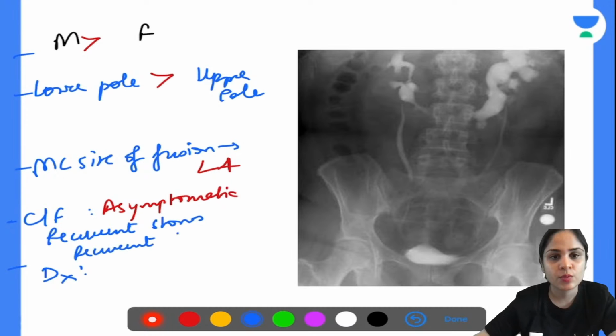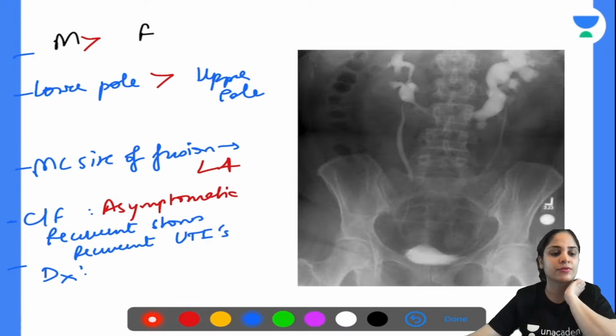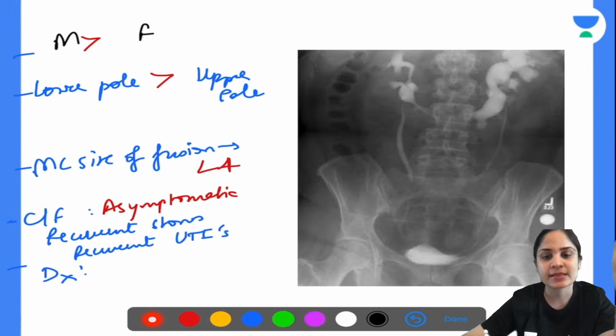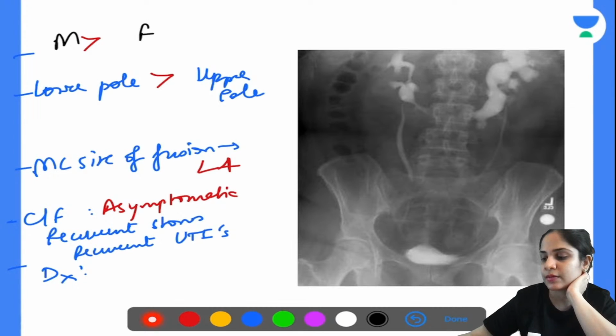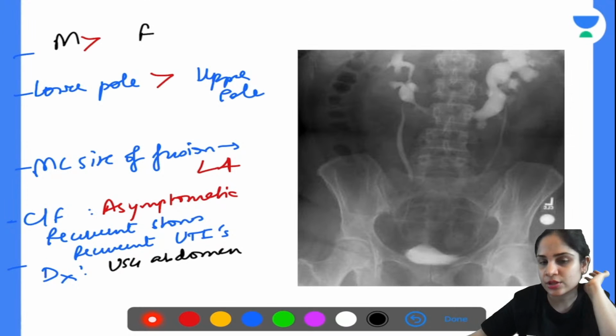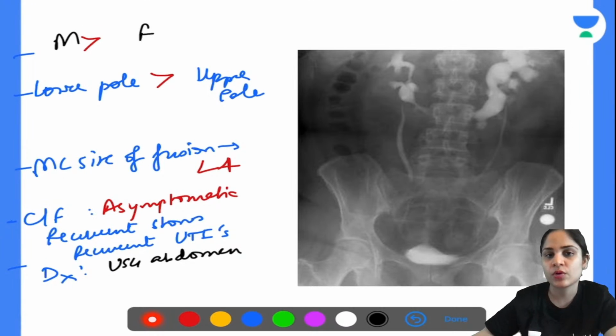So what is the test that is shown in the picture over here? The radiological test shown in the picture. Can anyone identify it? So one thing you can do, simple bedside test, is you can do an ultrasound abdomen. Okay. But ultrasound abdomen, kidney being retroperitoneal in nature, will not give you a very good picture of the isthmus. Okay. So the best test that you can do is something that is shown in the picture. What is the name of this test? IVU. Very good. So this is called intravenous urography.